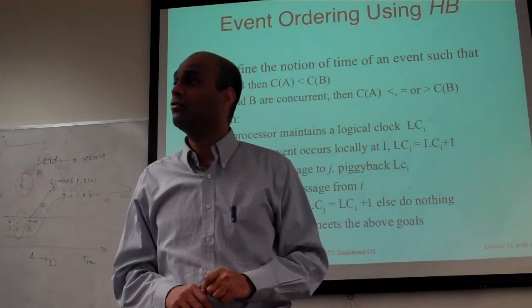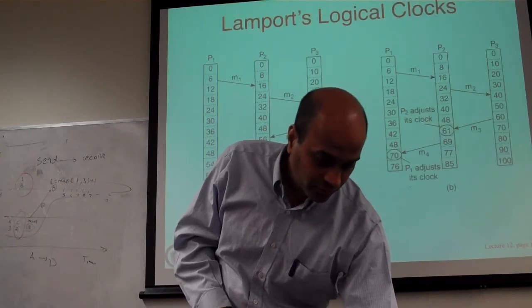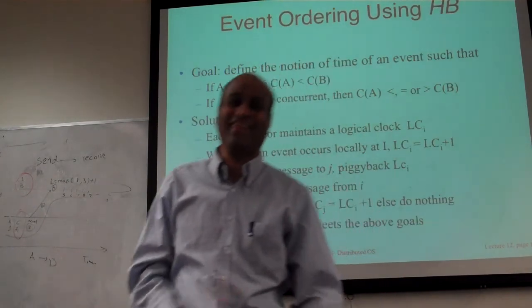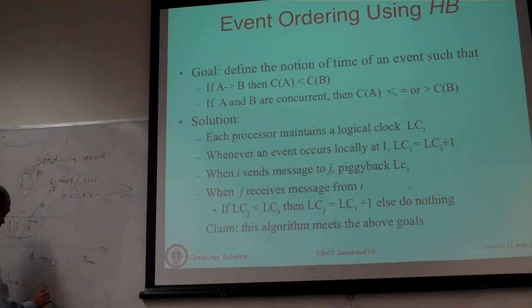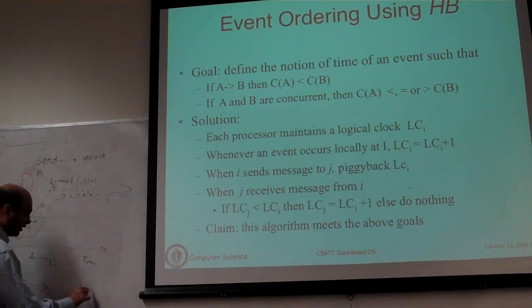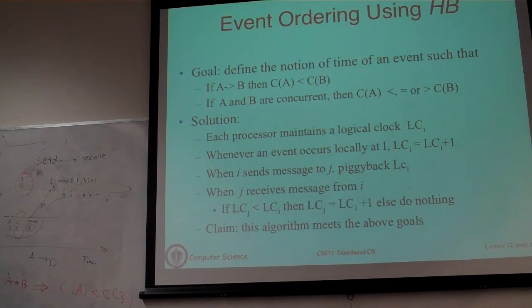Okay, is that clear, what we just said? Can you repeat that? Okay, so maybe that was not clear. So what Lamport's clock algorithm is seeking to do is simply the following. If you know that A has happened before B, that should imply that the clock value you assign to A should be less than the clock value you assign to B.